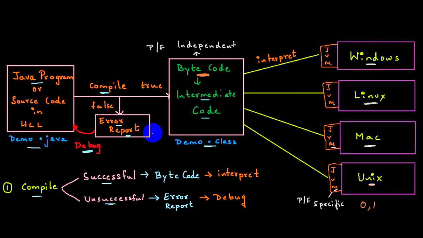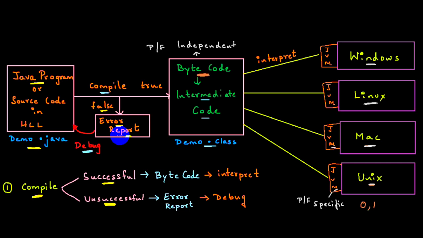Rule number 1. You will develop your Java program and save it with the extension .java. After that, you need to compile. The compilation might be successful with no errors, the positive scenario, or unsuccessful, the negative scenario, meaning there are some errors. If it is false, an error report will get generated. Based on the error report, I need to debug, meaning rectify those mistakes.